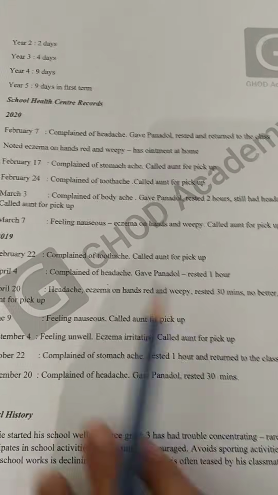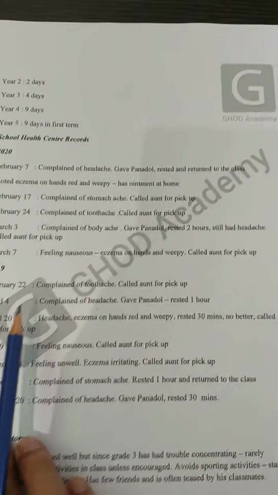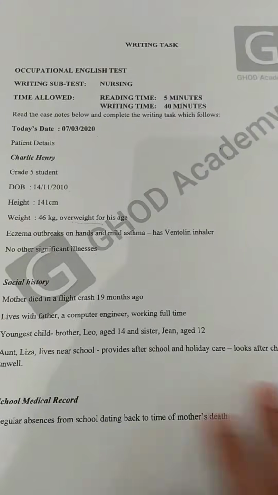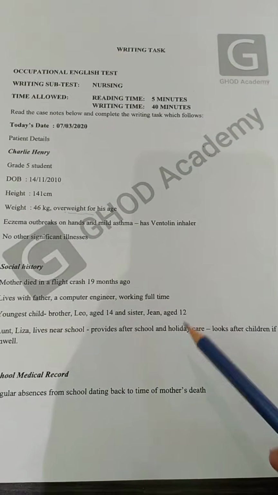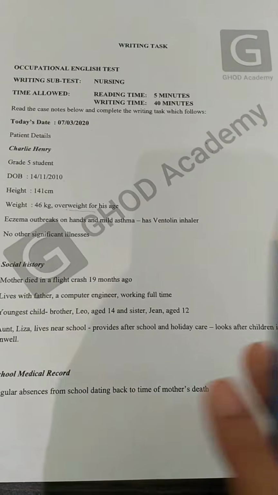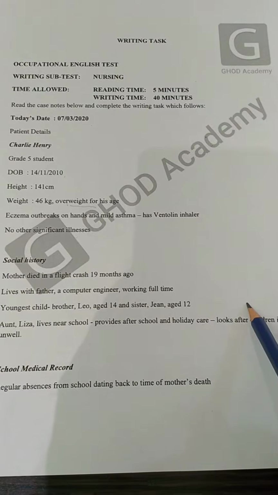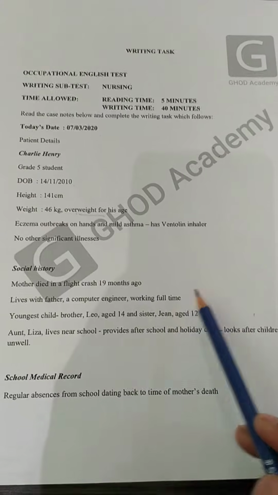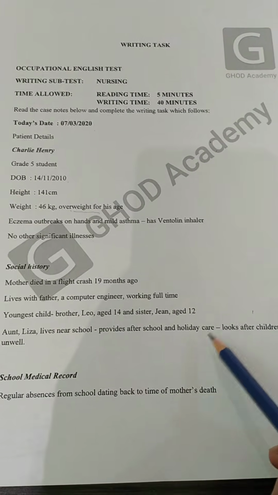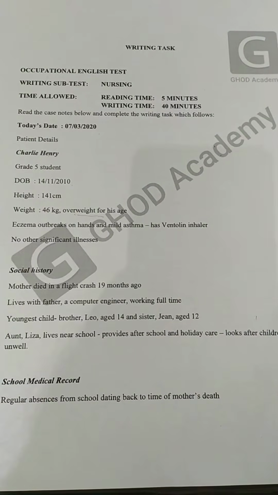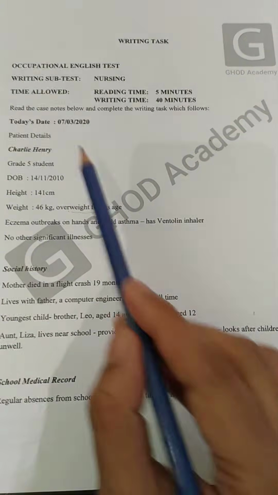So let's see what information we have to include in this letter. First, when you see a lot of information, maybe we are confused about what to include, and it should not exceed 180 to 200 words. That's why we have to prioritize what information we can include and how we can make it concise.